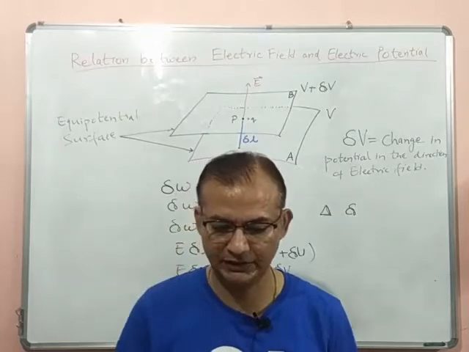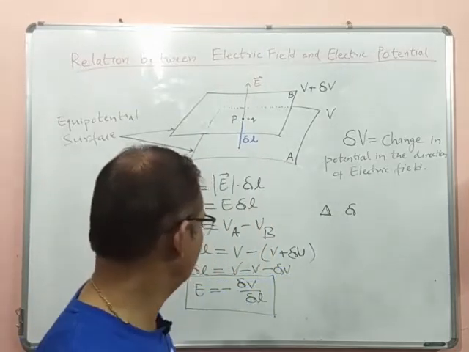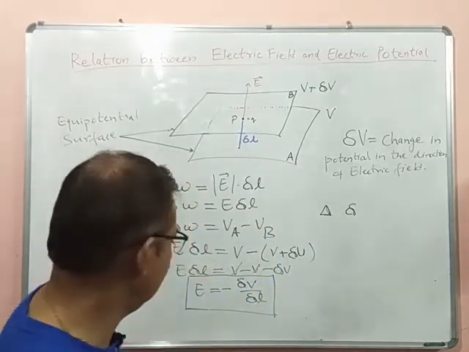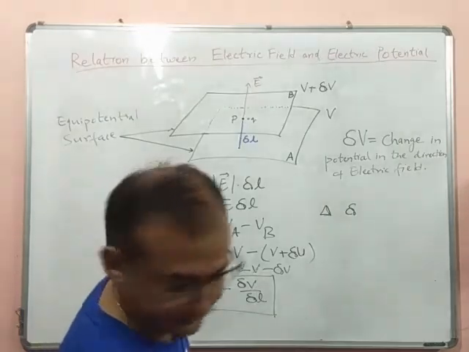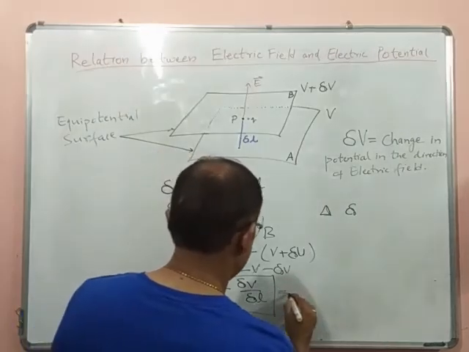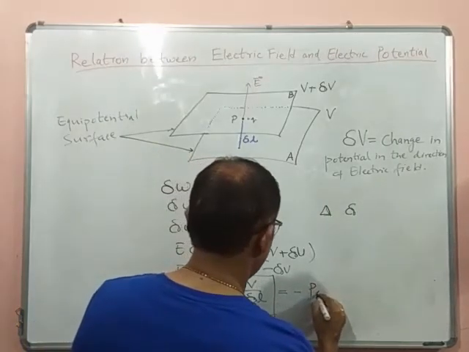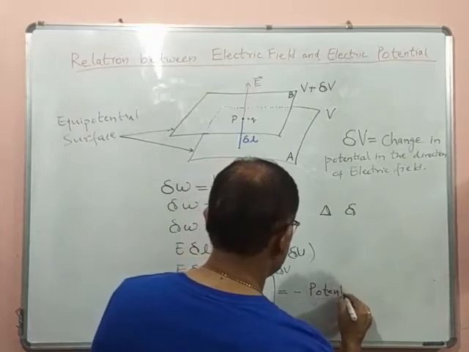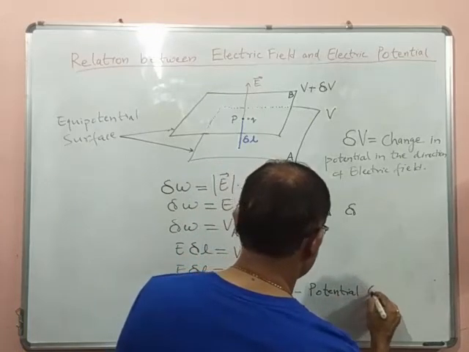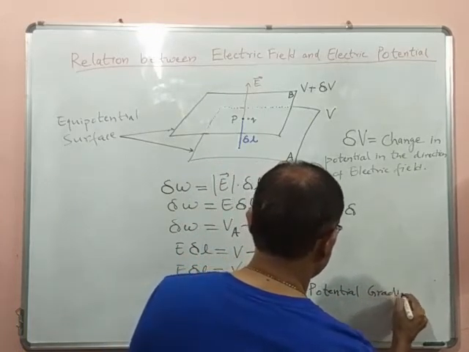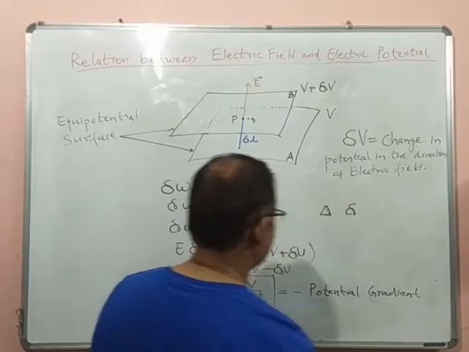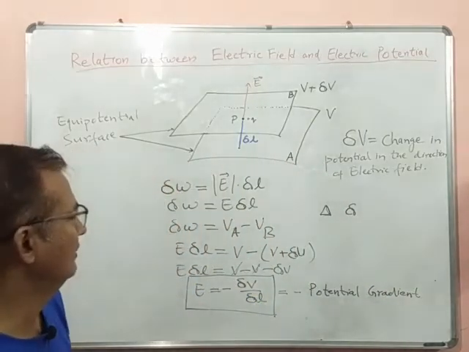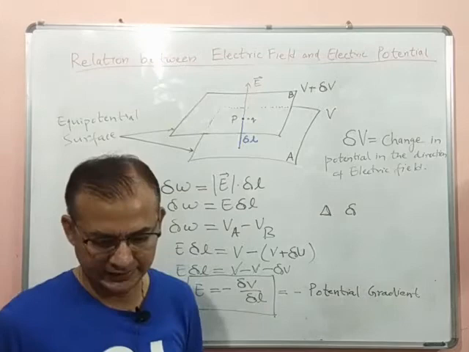Normal यानी उसके perpendicular direction में होना चाहिए. So this is also called, here I will say, the negative of potential gradient.